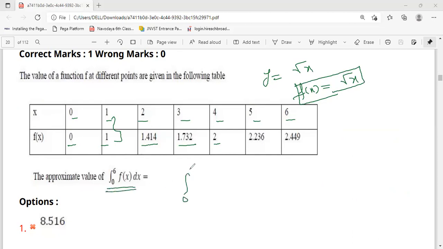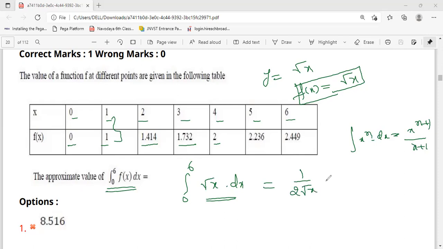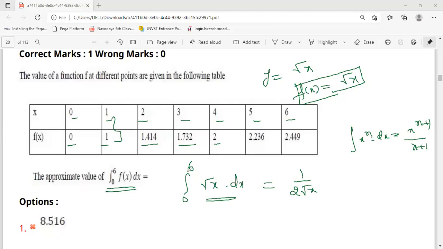They are saying integral from 0 to 6 of root x dx. This is only root x, so we will get integration of x power n dx is equal to x power n plus 1 by n plus 1, and integration of root x is equal to 1 by 2 root x. I think, no, it is differentiation. Integration means different. Integration of root x into dx means x power 3 by 2 by 3 by 2.